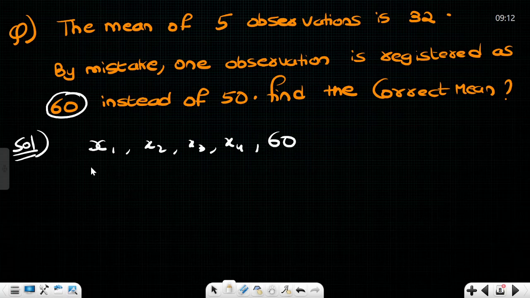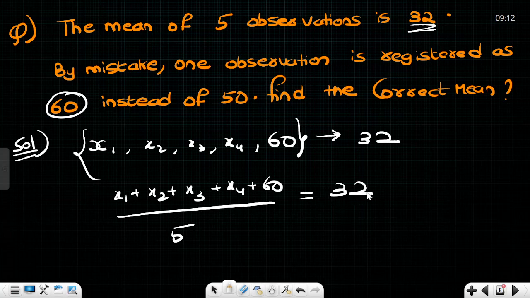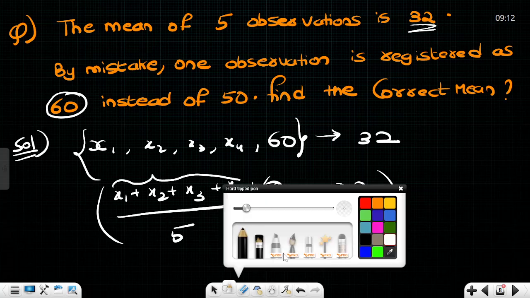He said that for these 5 values, the mean is 32. Correct? So let's calculate the mean: x1 plus x2 plus x3 plus x4 plus 60, divided by 5, is equal to 32. Sir, with this information we can get the value of x1 plus x2 plus x3 plus x4.